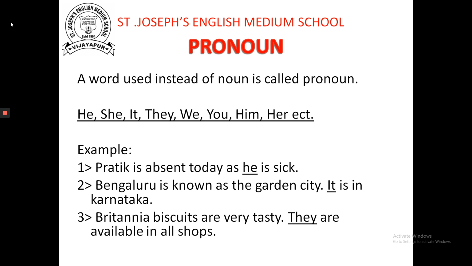Britannia biscuits are very tasty. They are available in all shops. Britannia is the name of a brand, so here we removed that Britannia. There we have added they.